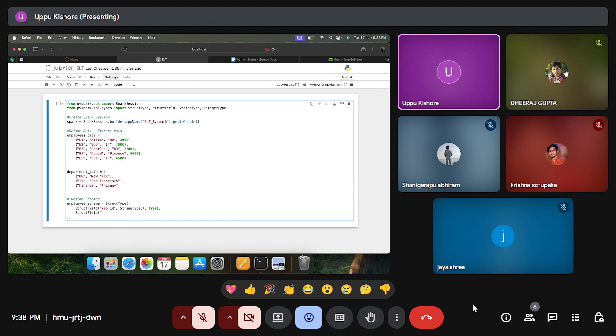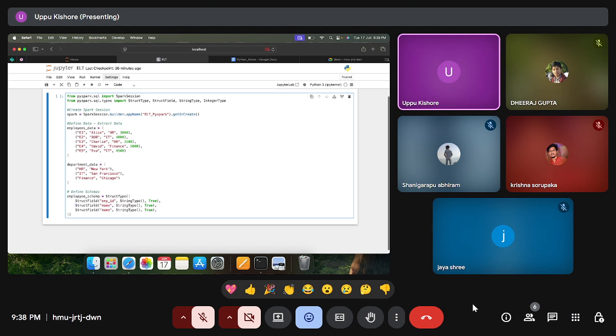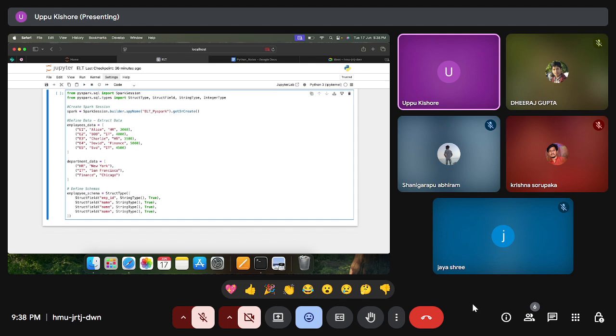So here for employee ID, we'll give name, and we'll have the same for the rest. So employee ID, name, third one is department, fourth one will be salary.